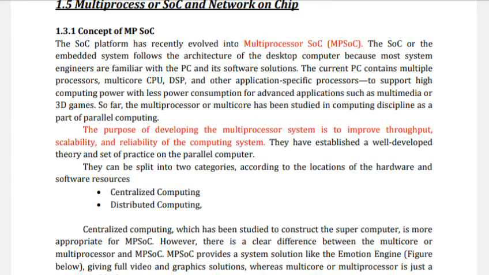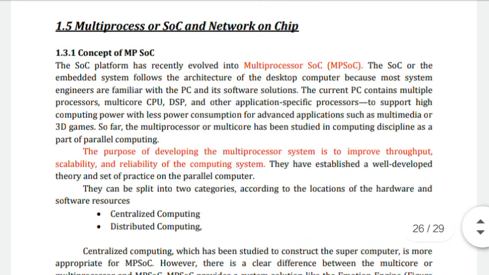Even if we use all these, the power consumption is very low. So we are going for this multiprocessor system on chip design.